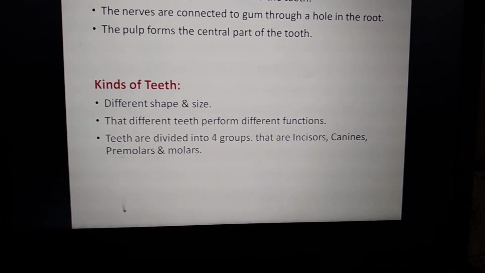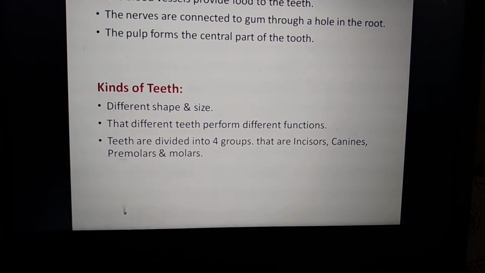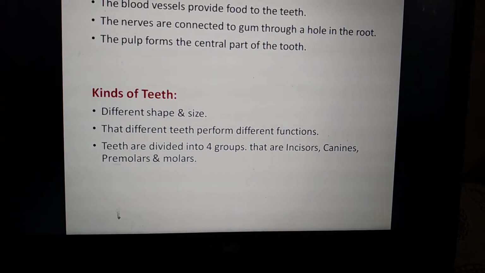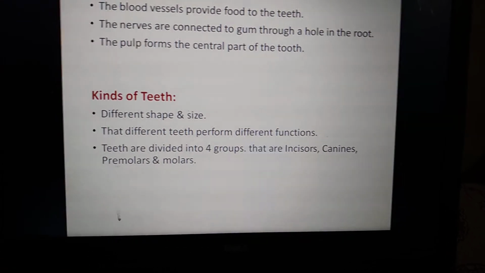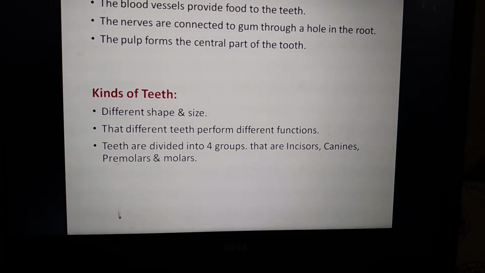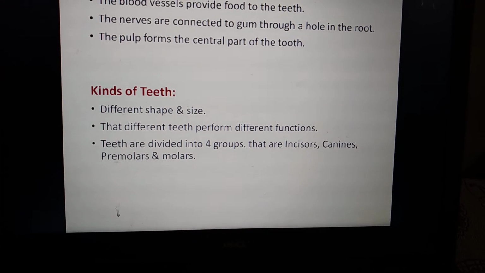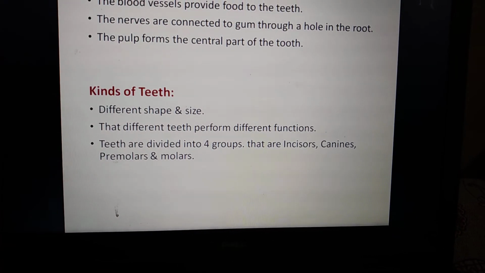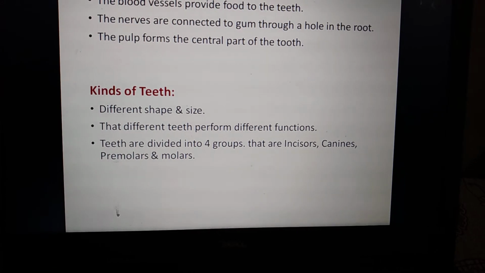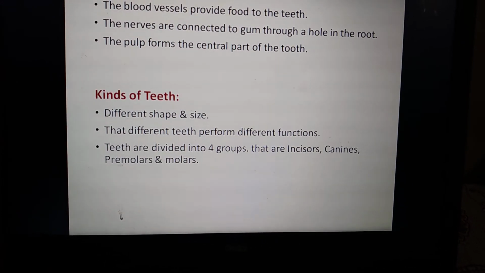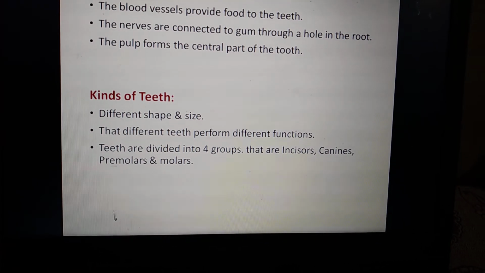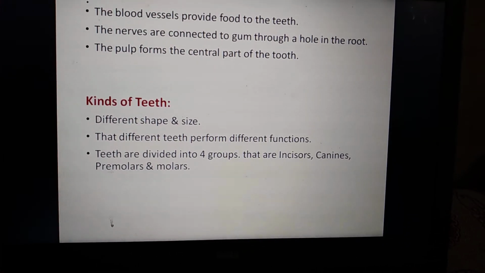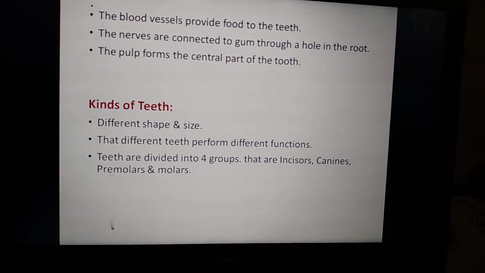The first one is called the incisor, the front four teeth. After the incisors come the canines. After the canines, we can see the premolars. After the premolars, we see the molars. There are four groups of teeth: incisors, canines, premolars and molars.